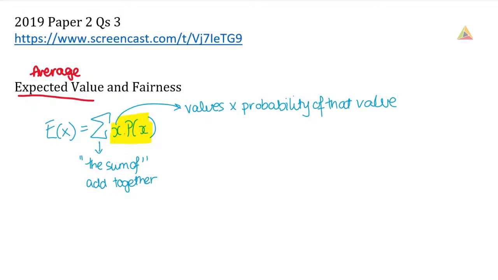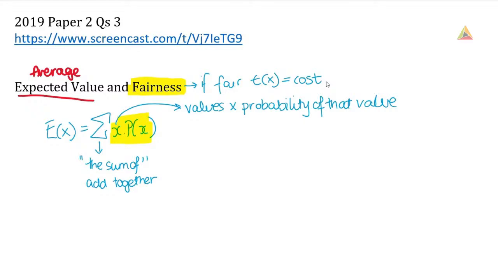That's what our expected value actually is, but when we're looking at expected value, we also want to deal with fairness. So when we're talking about fairness in probability, it means that the expected value is equal to the cost. So if something is fair, the expected value is equal to the cost. So I said you might be expected to win €1.47, and as long as that game cost €1.47 to play, that would be a fair game.